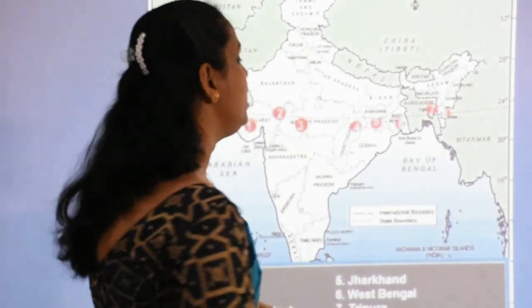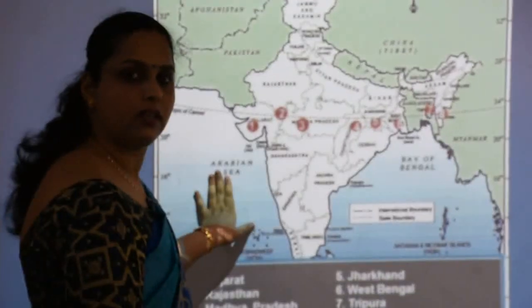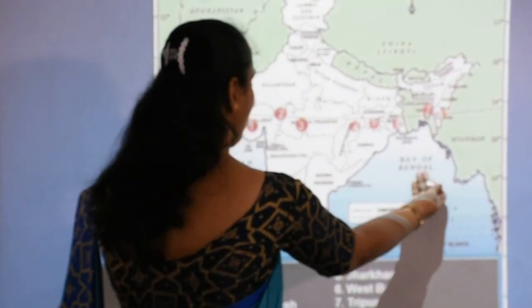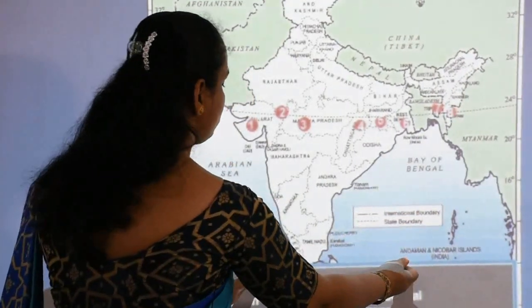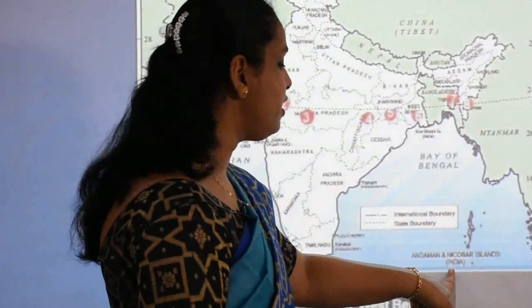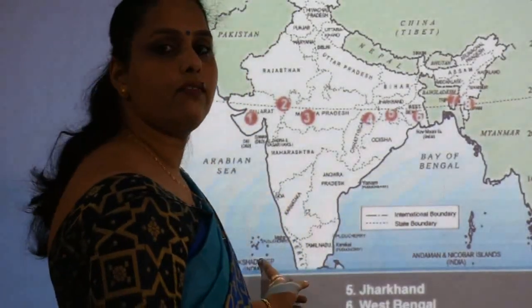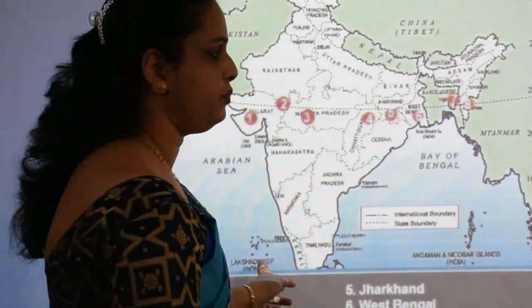This side we have the Bay of Bengal, this side we have the Arabian Sea, eastern side, western side, and these 2 island groups. In the Bay of Bengal we have Andaman and Nicobar, and in the Arabian Sea we have the Lakshadweep Islands.